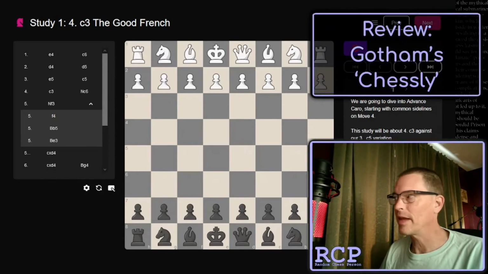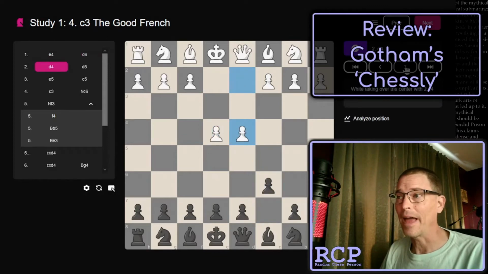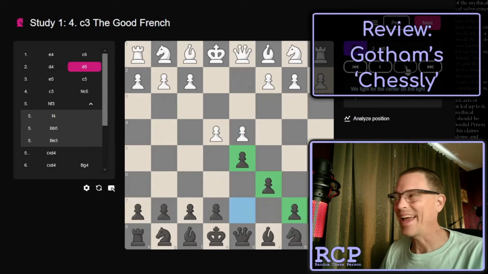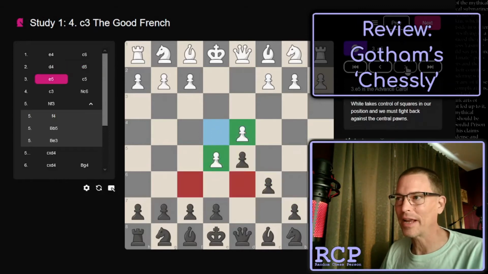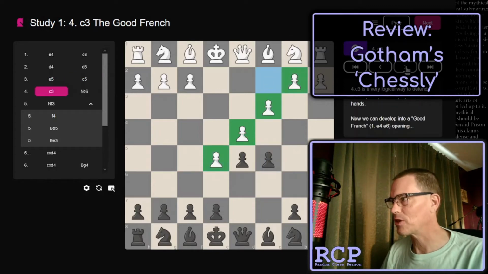And so you can play the next button and it will show each move of the opening and explain it here in the text box, which is again behind my title. And on the board, you can see that we are setting up. And here I know that Gotham Chess suggests playing c5 rather than bishop to f5. So that's what he does, and he says why, and so on.